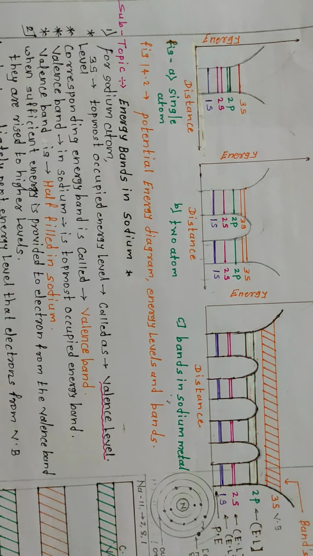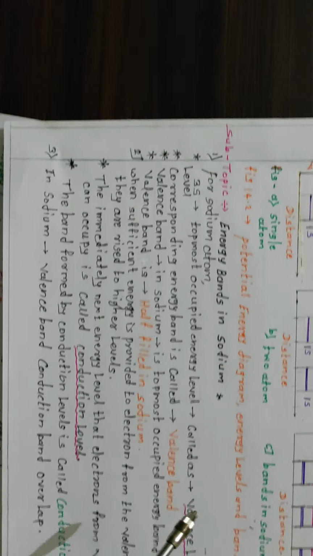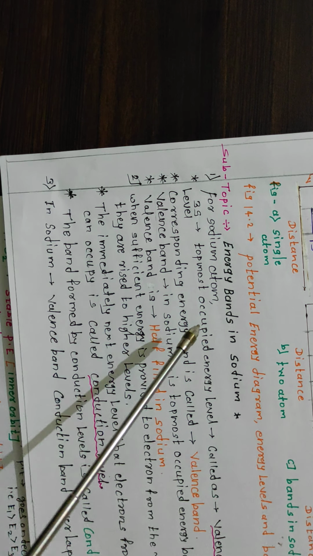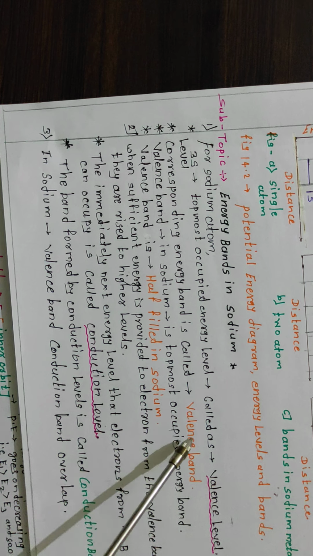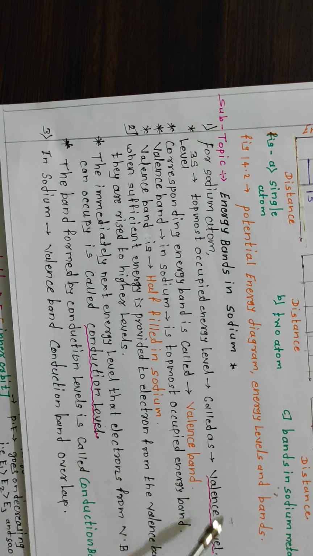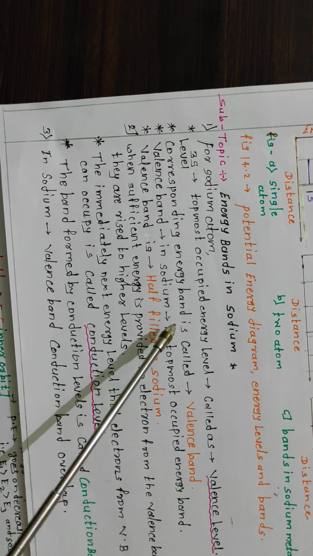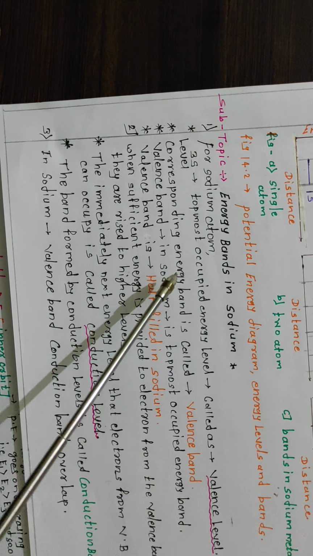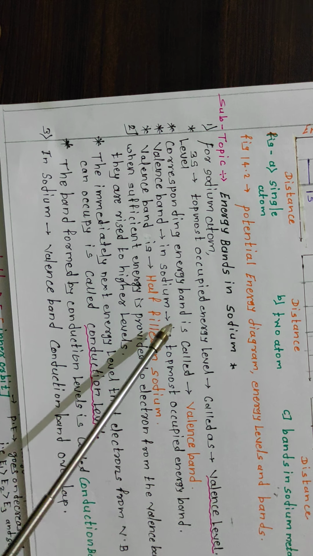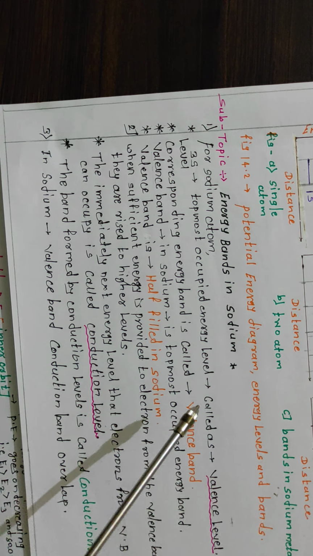Next, the energy bands in sodium. Study of energy bands in sodium: for a sodium atom, 3s is the topmost occupied energy level, and this topmost occupied energy level is called the valence level. The corresponding energy band is called the valence band.